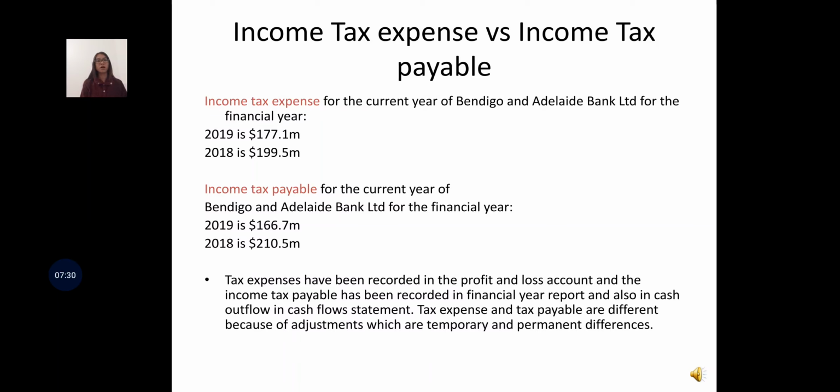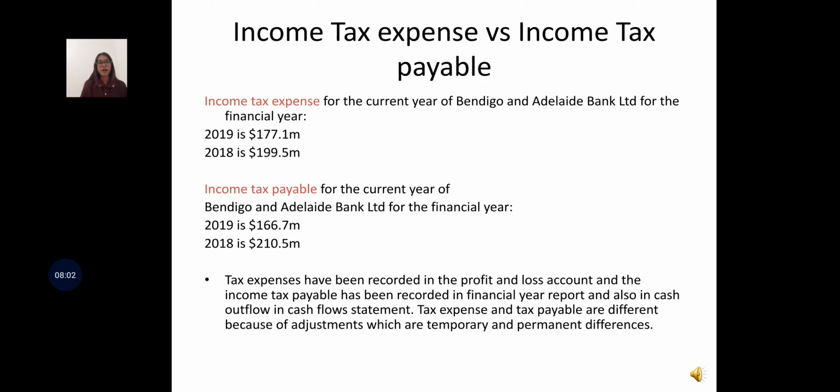Now, income tax expenses for the current year of Bendigo and Adelaide Bank Limited for the fiscal year 2019 is $177.1 million, and for 2018 is $199.5 million. Income tax payable for the current year for the fiscal year 2019 is $166.7 million, and for 2018 is $210 million.